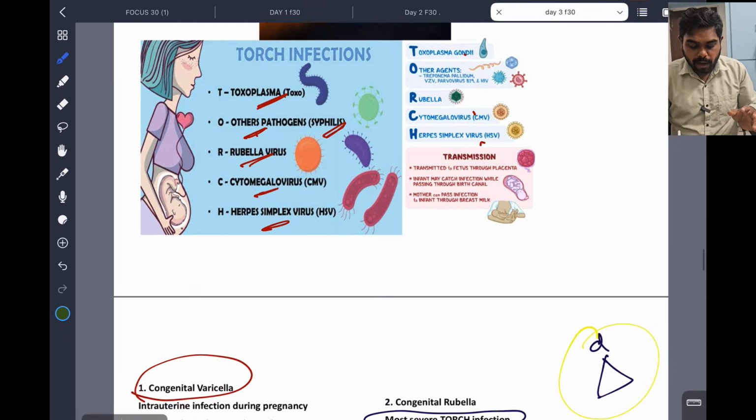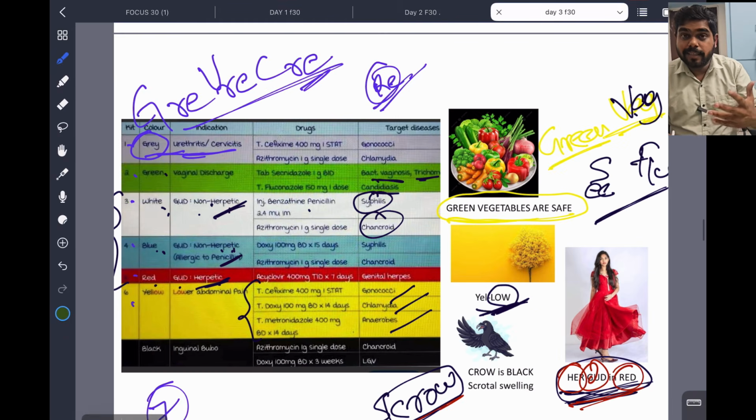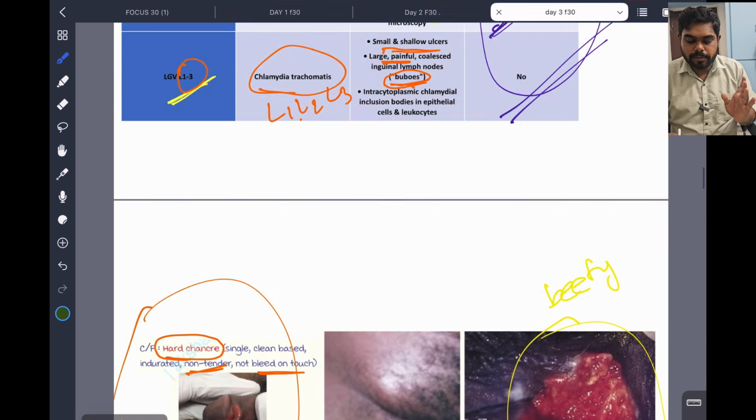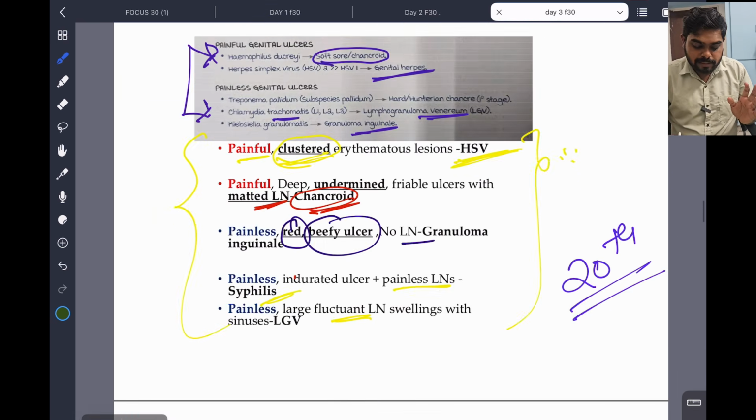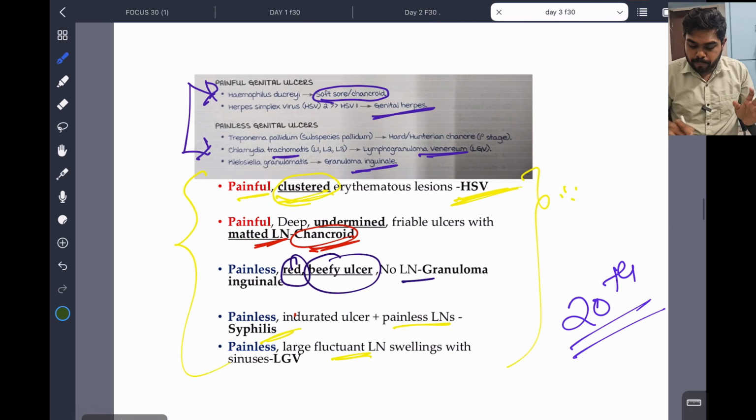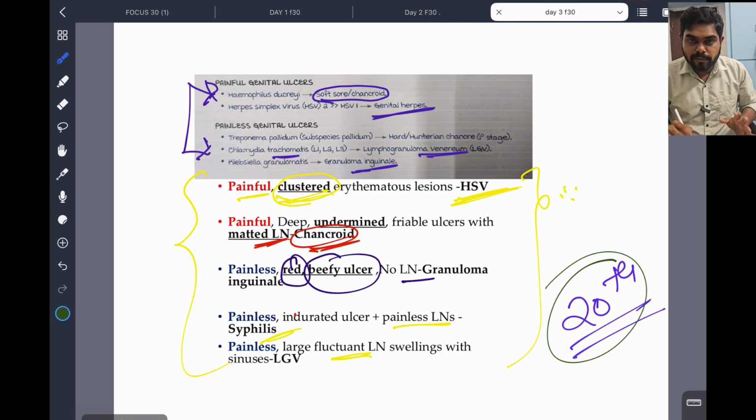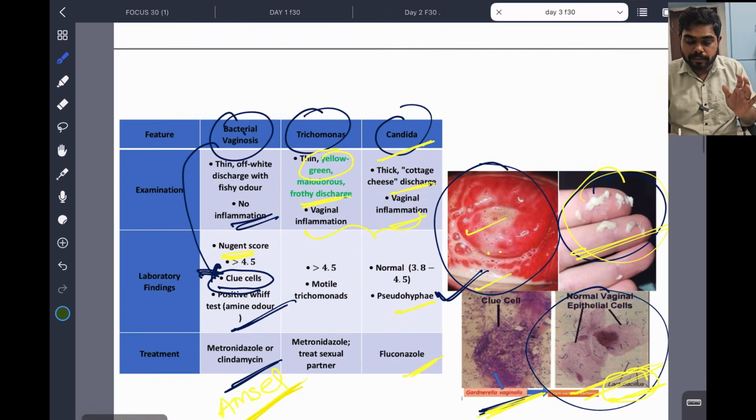Okay, and the highly important topic we discussed is the STD kit. And definitely there is a question from this topic, STD kit and STDs, sexually transmitted diseases. Especially please see this page, put it into your notebook. This will fetch you 1 or 2 questions correct. Okay, and please study it properly. If you mix it up, you will get it wrong, and 1 question will change your life. So these are the important topics we discussed today.